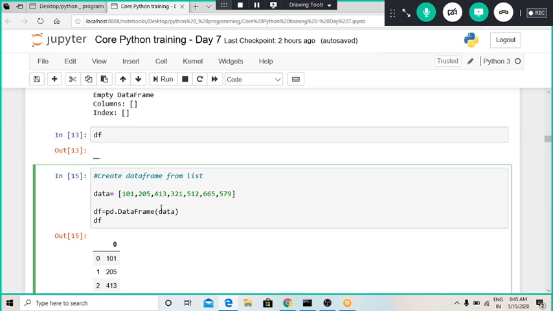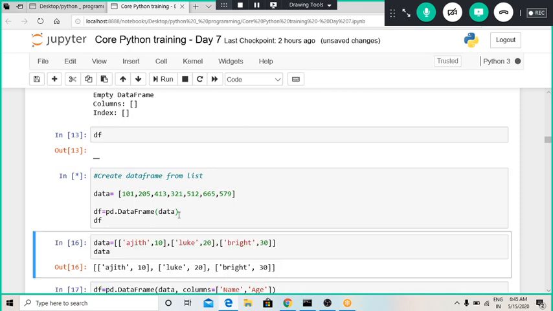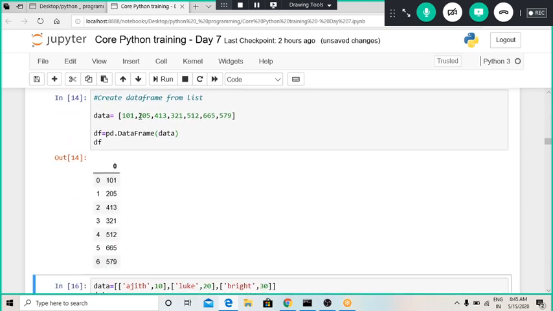Here my list name is data, and when I run this command, we can see that this list has been converted into a data frame whose column name is 0 and whose indexing starts from 0 and ends at 6. Basically there were 7 items, that's why this is the indexing.